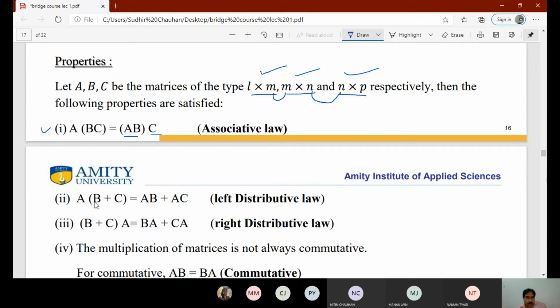Now the distributive law, left distributive. If A into B plus C is AB plus AC, then it is the left distributive law. B plus C into A is BA plus CA, so it is the right distributive law. So we are distributing from left, and here we distribute from right. So it is the left distributive law and the right distributive law. These hold good in case of multiplication. Please remember.